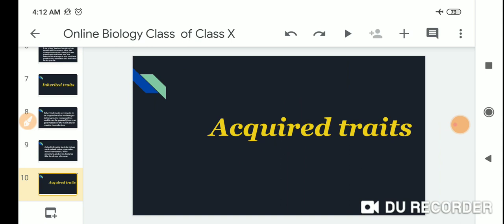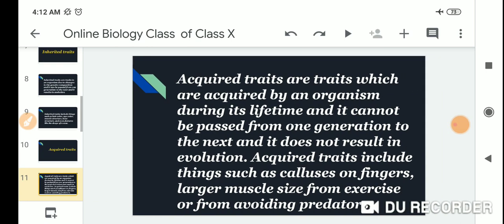Acquired traits. Acquired traits are the traits which are acquired by the organism during its lifetime, and they cannot be passed from one generation to the next, and they do not result in evolution. Acquired traits include things such as calluses on the fingers, or larger muscle size from exercise.